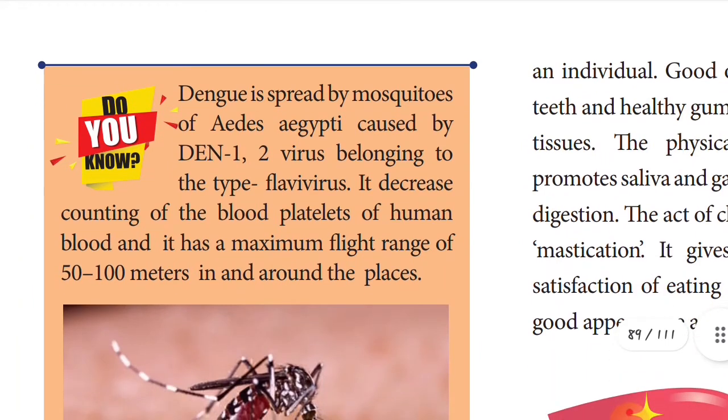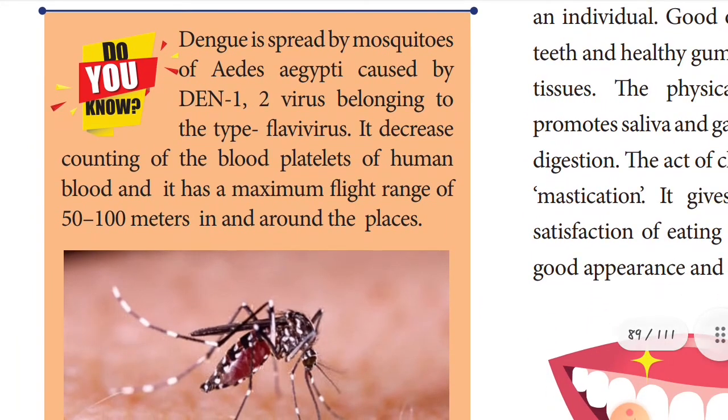And see this mosquito, children. This is a Culex mosquito or an Anopheles mosquito. There are so many types of mosquitoes. Dear children, this is the Aedes mosquito.